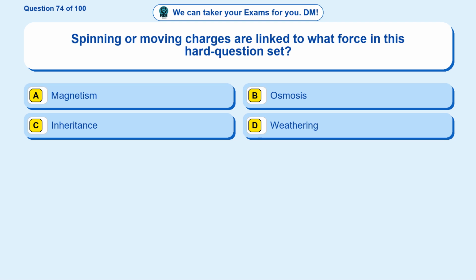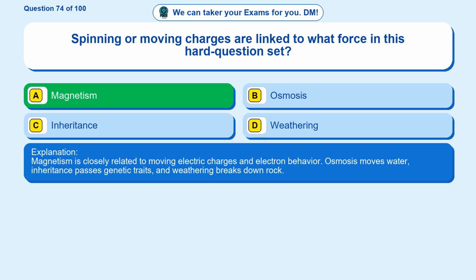Question 74. Spinning or moving charges are linked to what force in this hard question set? Option A, magnetism. Option B, osmosis. Option C, inheritance. Option D, weathering. The correct answer is option A. Magnetism. Magnetism is closely related to moving electric charges and electron behavior. Osmosis moves water, inheritance passes genetic traits, and weathering breaks down rock.